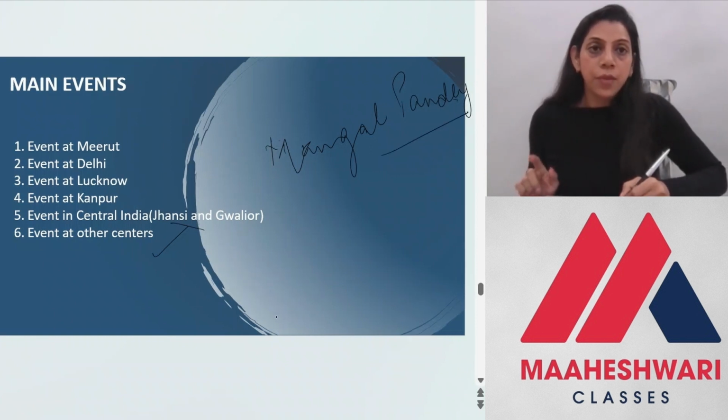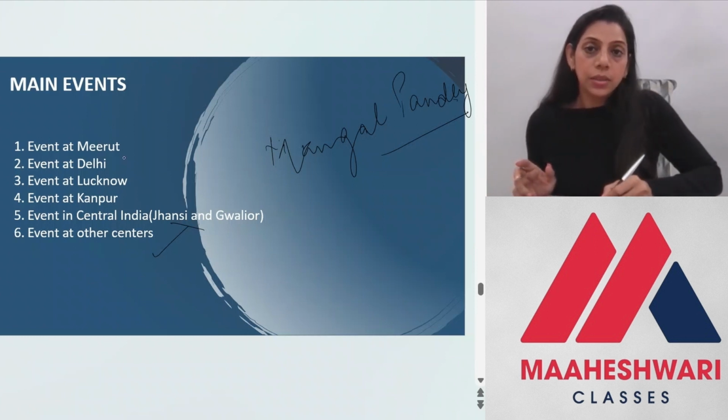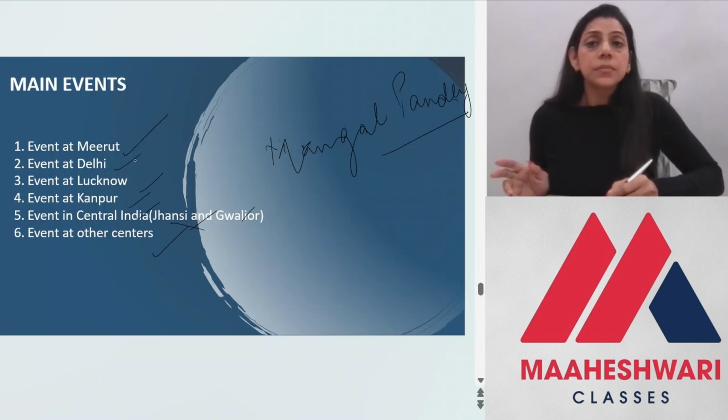After this, when this happened at Barrackpore, the rebellion spread to Meerut, then to Delhi, Lucknow, Kanpur, and central India, Jhansi, Gwalior, and other centers. At Delhi, Bahadur Shah Zafar was the leader of the revolt. At Lucknow, Begum Hazrat Mahal, the wife of the Nawab of Awadh, led the rebellion. At Kanpur, Nana Sahib and Tantia Tope, and in central India, Jhansi, of course, Rani Lakshmi Bai took over the revolt.